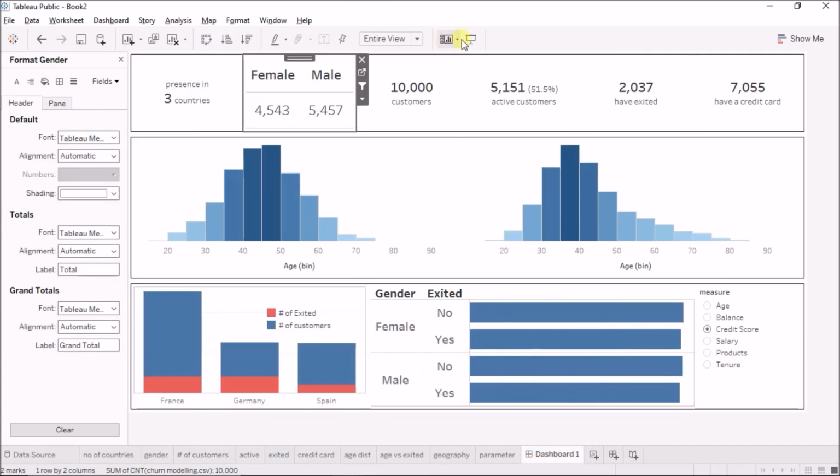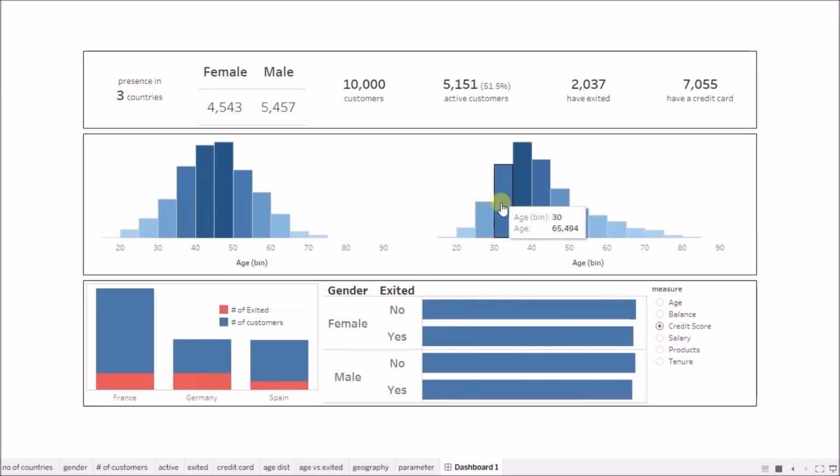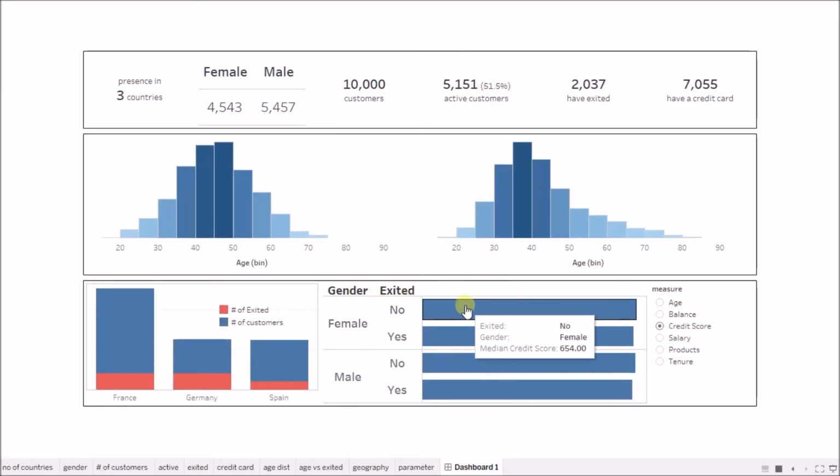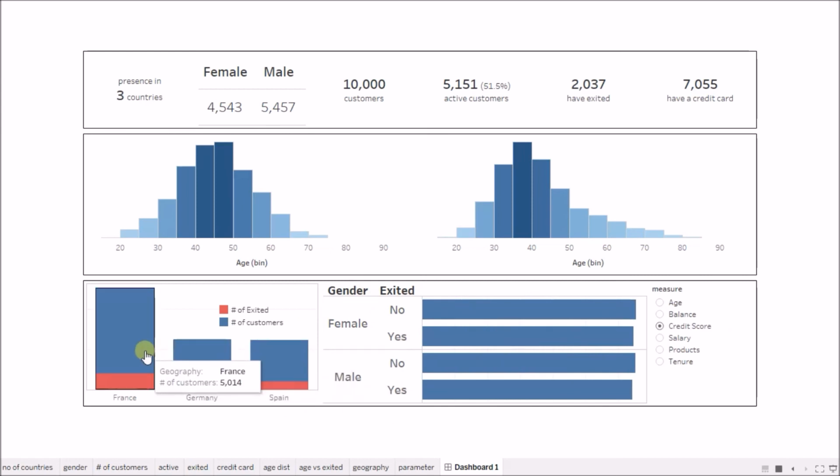I hope this was an easy enough exercise, and we learned about the parameters, we learned about filters, we learned about how to make the histograms, and how to make these percentages, and how to do the formatting as well.